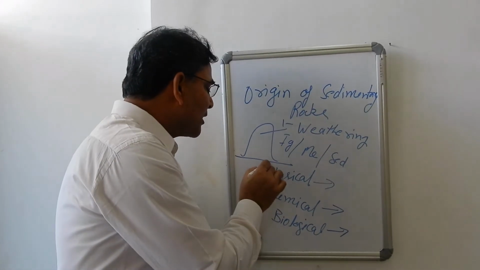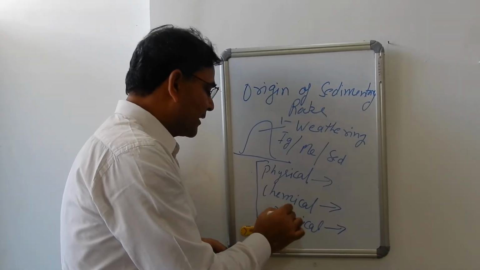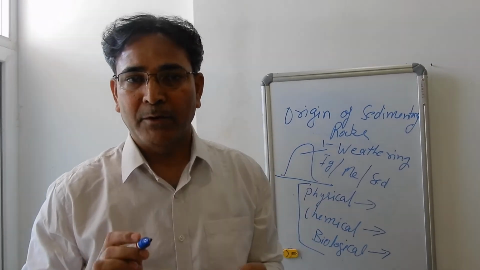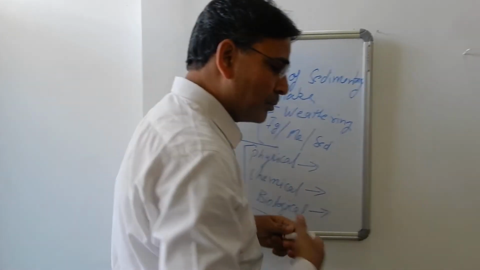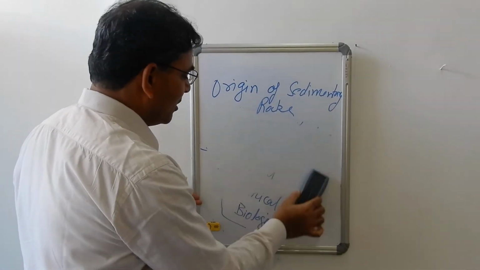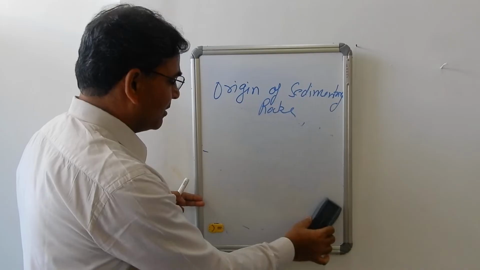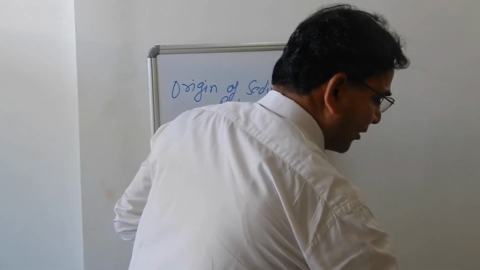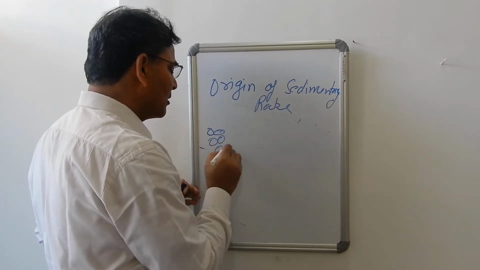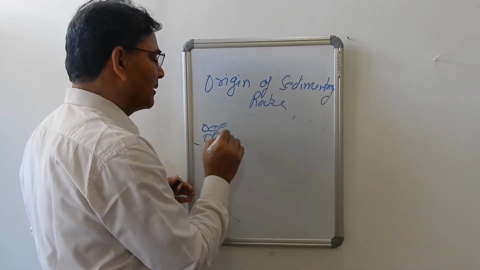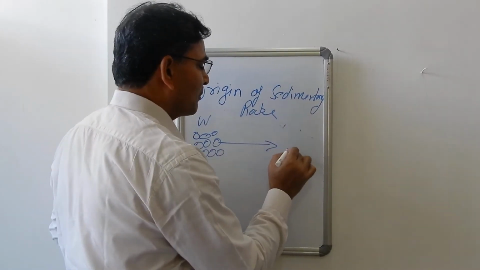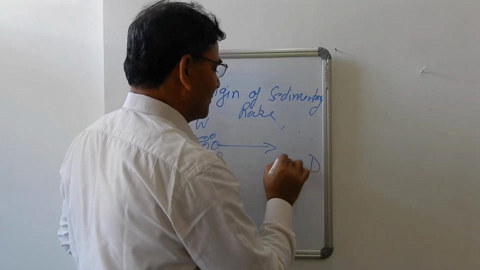So all these three processes, the physical weathering, the chemical weathering, and the biological weathering, are responsible for producing the sediments. So the sediments are produced by the process of weathering, either from the igneous rock, or from the sedimentary rock, or from the metamorphic rock. So the sediments are produced. Now these sediments will be transported from their place of weathering to another place of deposition.